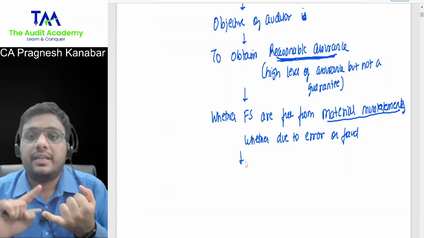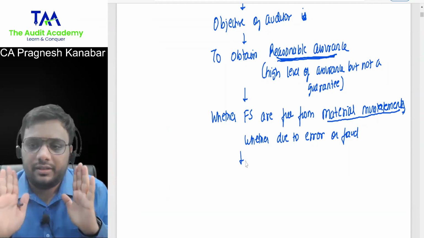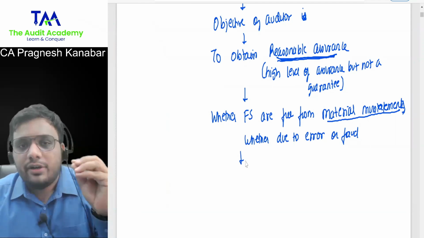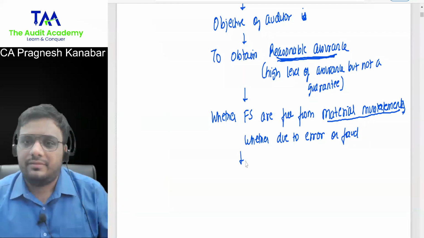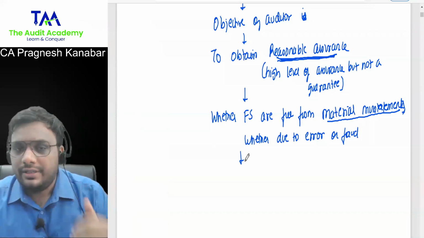Very good, Ritvik. Then accounting standards. So technically, what are Schedule 3 and accounting standards from the auditor's angle? There is one word for this, and I will be introducing that word.